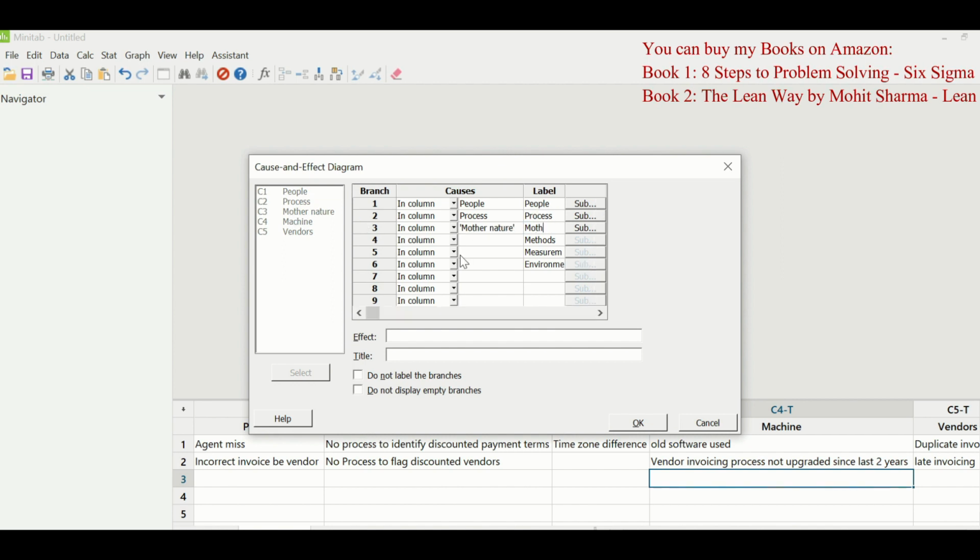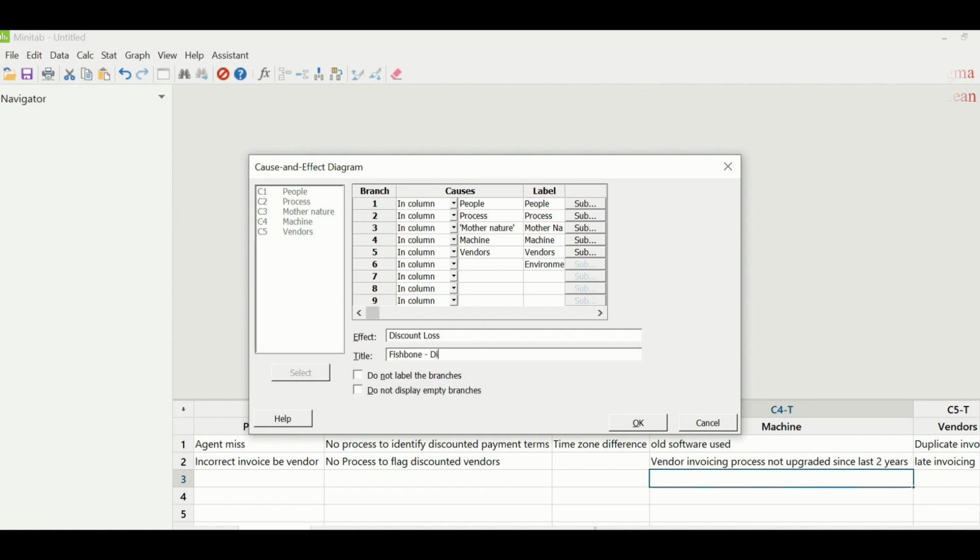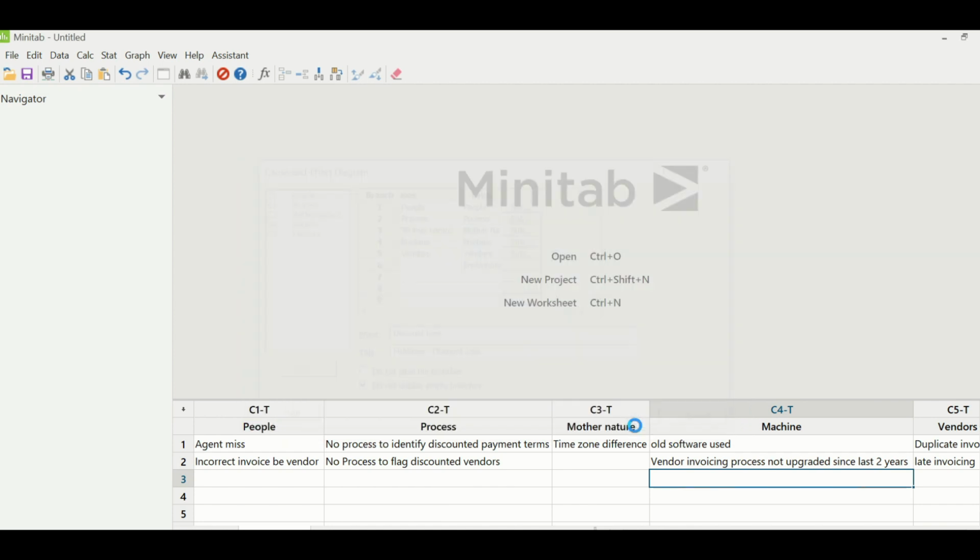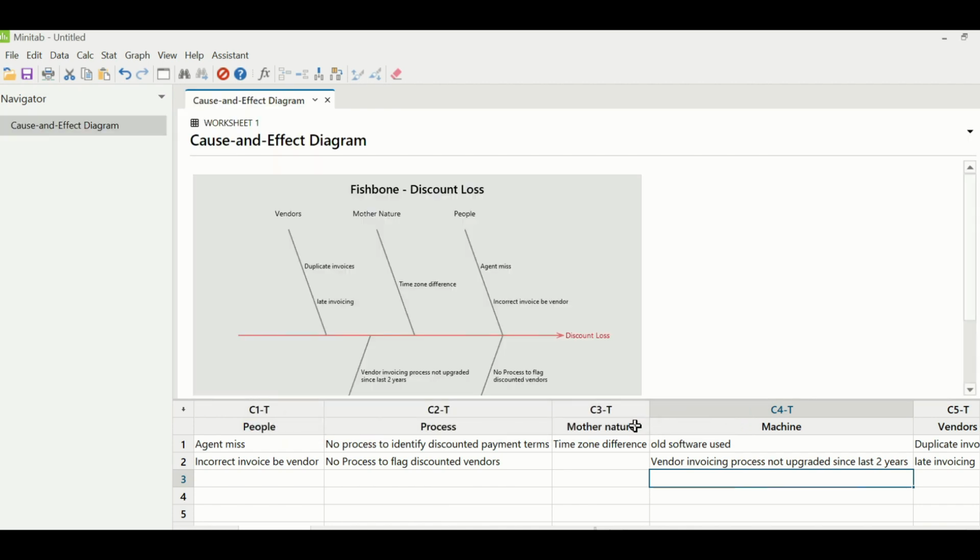Once you have selected all these columns under causes, then move on to the effect. Write down the problem as the head of the fish, which is written under effect. So the effect was discount loss. Then you enter the title. So title could be fishbone diagram for discount loss. Below that you need to check these fields if you want to. So I am checking do not display the empty branches. And then click OK. So you get a fishbone diagram like this.